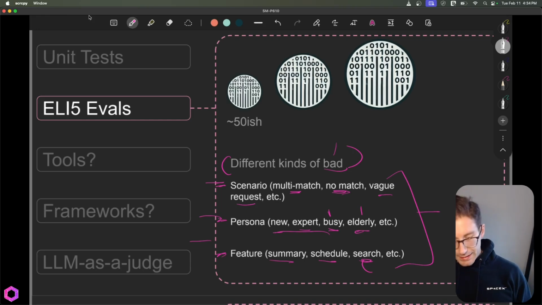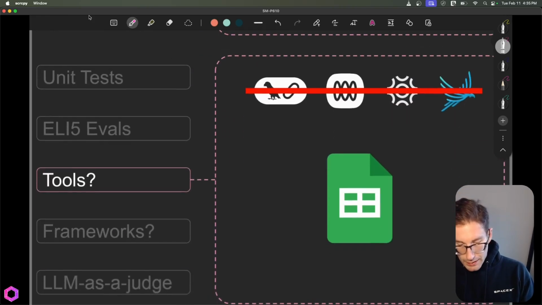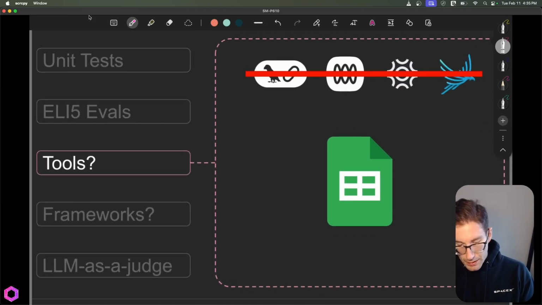So once we understand these categories and we've categorized them and understand the different types of errors we're running into, then we can move on to the next item here, which is tools. So I've actually done this here intentionally. So you can see we have different options. So we have, I think this is Langsmith. This is, I think, Brain Trust, Human in the Loop, or vice versa. So I think this is Human in the Loop, this is Brain Trust. And then we have Phoenix. These are one of many tools.